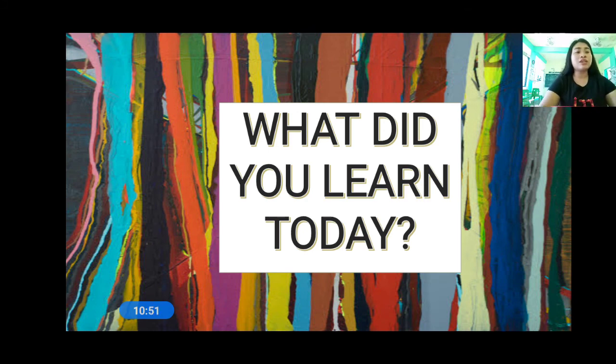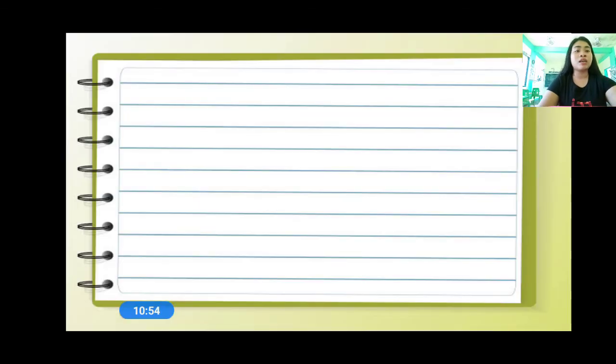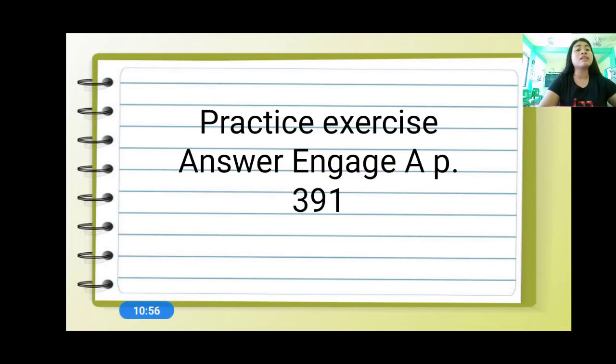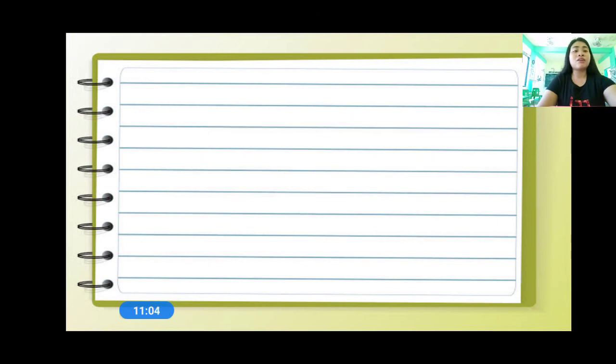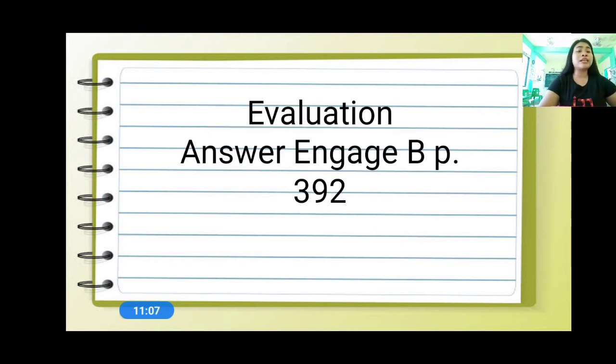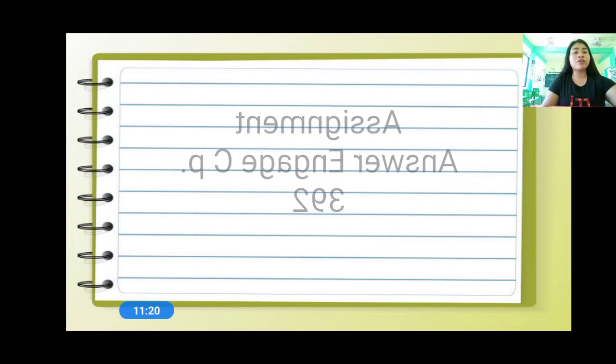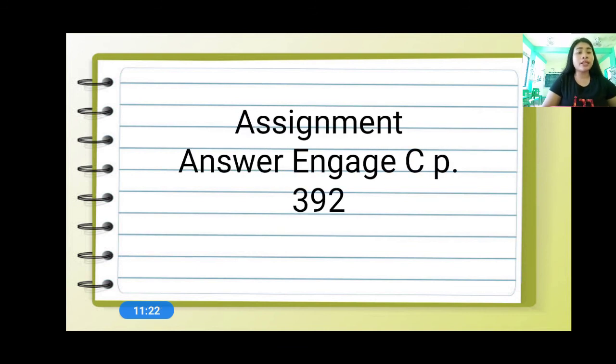If you really understood the lesson, let us proceed to your practice exercise. Here is your practice exercise. You are going to answer Engage letter A, page 391. And here is your evaluation. You are going to answer Engage letter B, page 392. Don't forget to answer your practice exercise and your evaluation because I am going to check them. Do you understand? Here is your assignment. You are going to answer Engage letter C, page 392. Don't forget to do your assignment because I am going to check it as well.